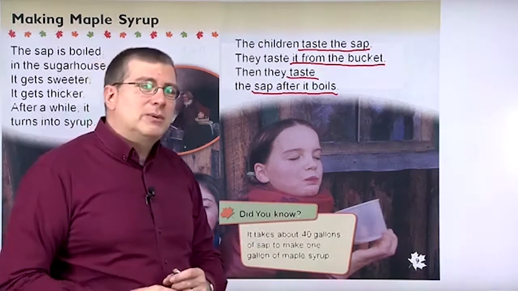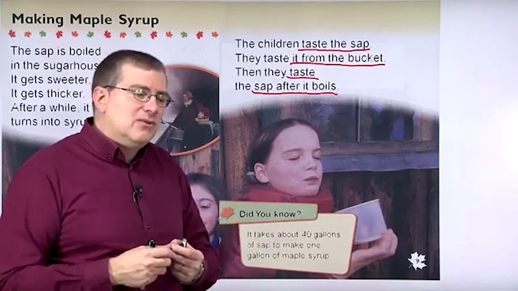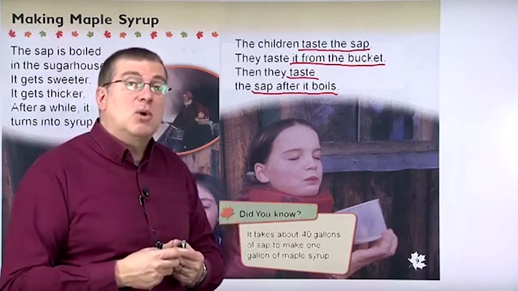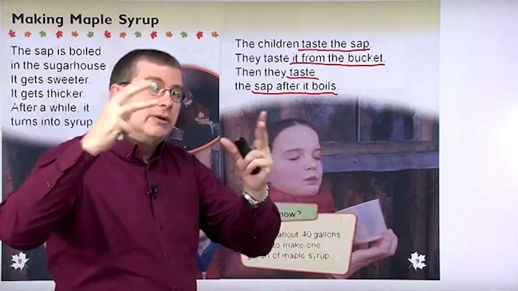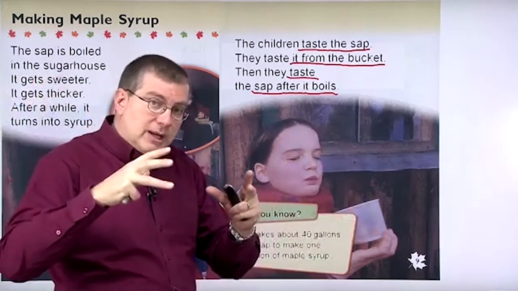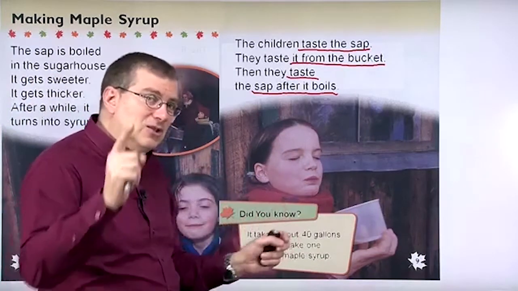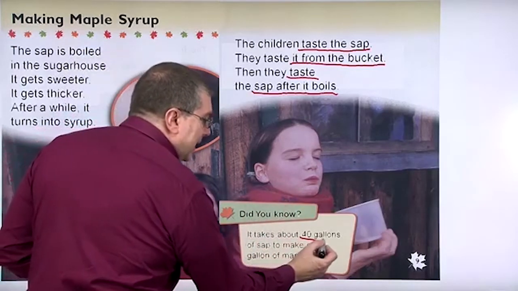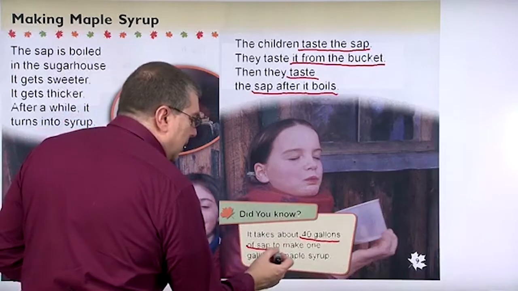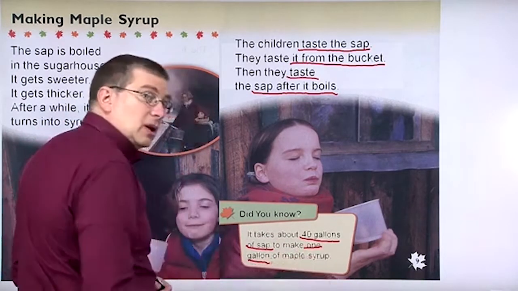Now, remember when I was talking about boiling? When you boil water, if you boil water for a long time, what happens? All the water goes away. So when you boil something, the amount of liquid gets smaller. So here we have an interesting fact. Did you know it takes about 40 gallons of sap to make 1 gallon of maple syrup?